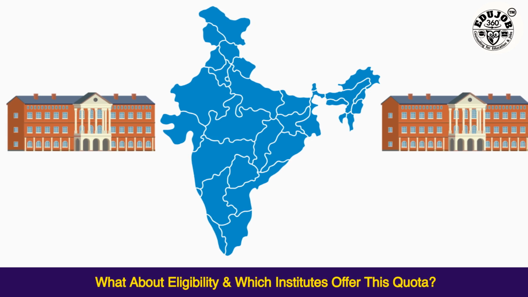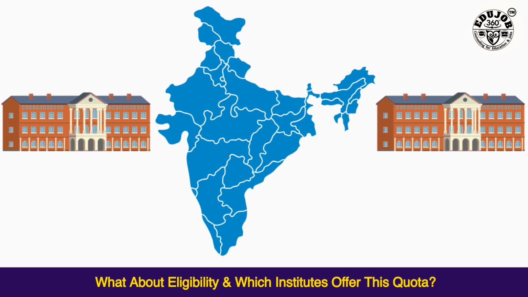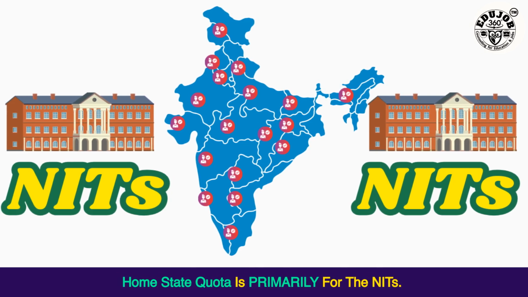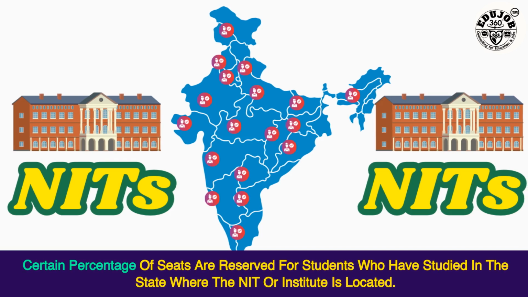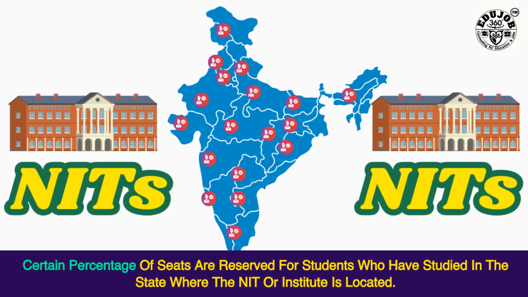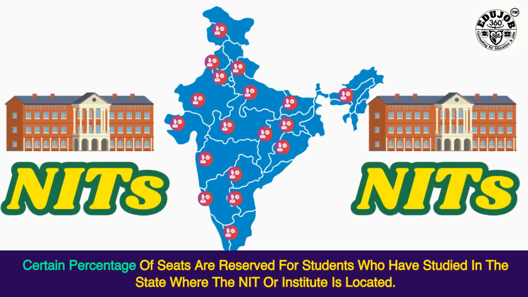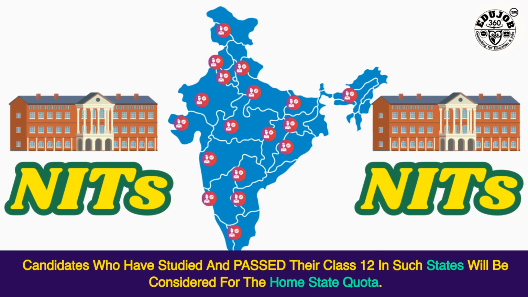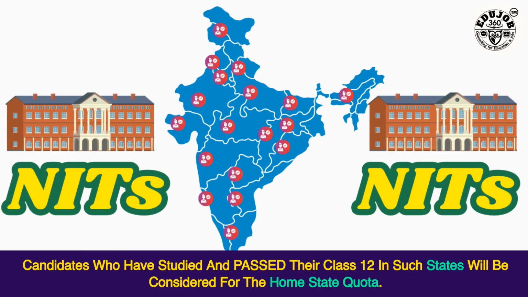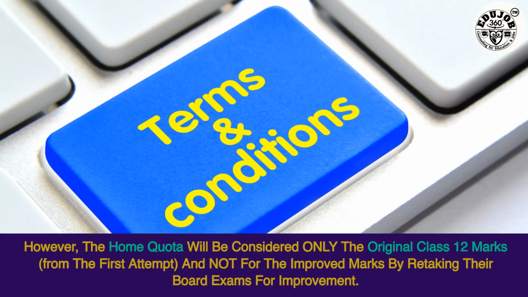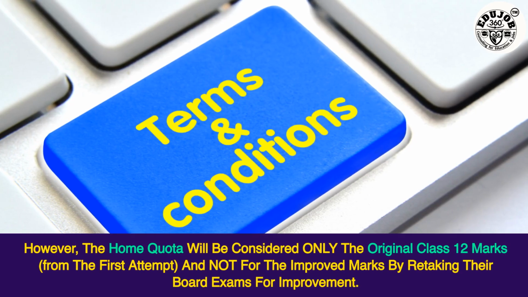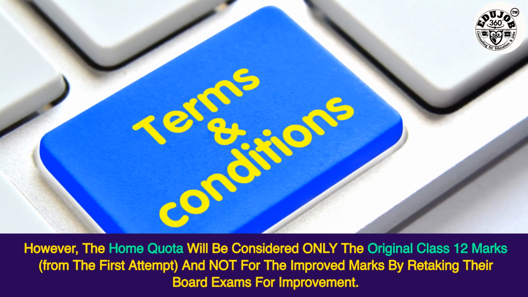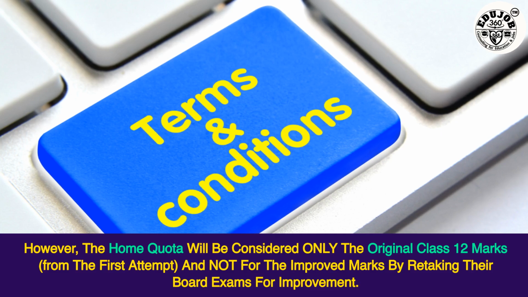What is the home state quota? What about eligibility, and which institutes offer this quota? Home state quota is primarily for the NITs. A certain percentage of seats are reserved for students who have studied in the state where the NIT or institute is located. Candidates who have studied and passed their Class 12 in such states will be considered for the home state quota. However, the home state quota will consider only the original Class 12 marks from the first attempt, and not the improved marks from retaking board exams for improvement.